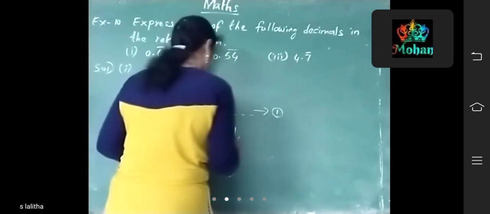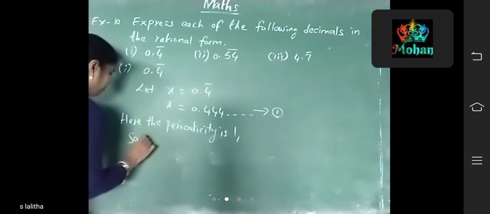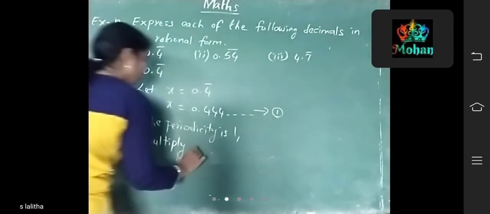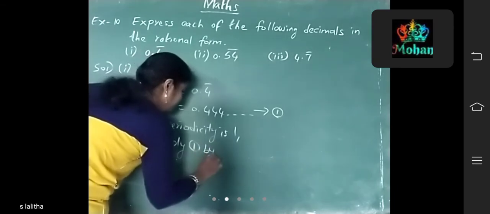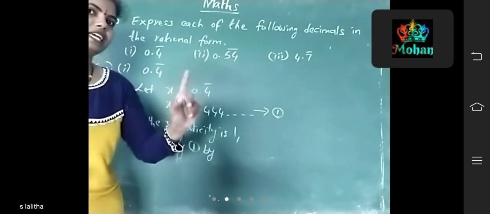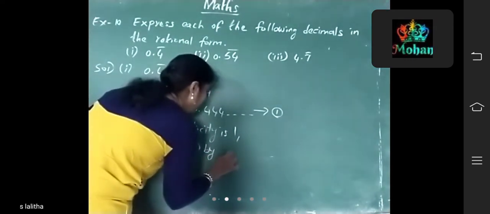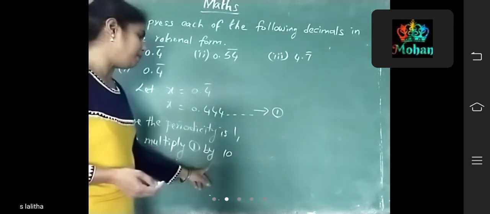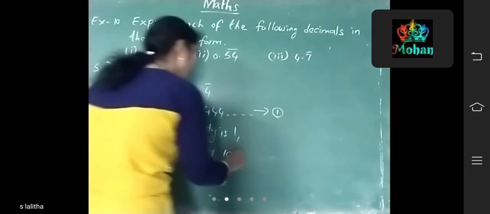So multiply the first equation by 1 followed by one zero, that means 10, on both sides.